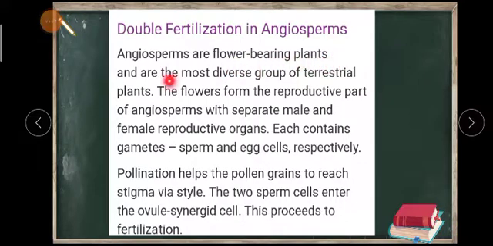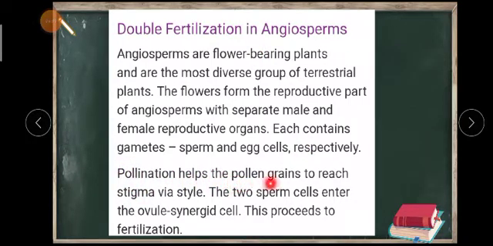Angiosperms are flower bearing plants and are the most diverse group of terrestrial plants. The flowers form the reproductive part of angiosperms with separate male and female reproductive organs. So we already know that the flower is the reproductive part of a plant, and in the flowers of angiosperms you will see the male part and female part separately. Each contains gametes, either the sperm cell or the egg cell. Sperm is nothing but the pollen grain in the case of flowers.